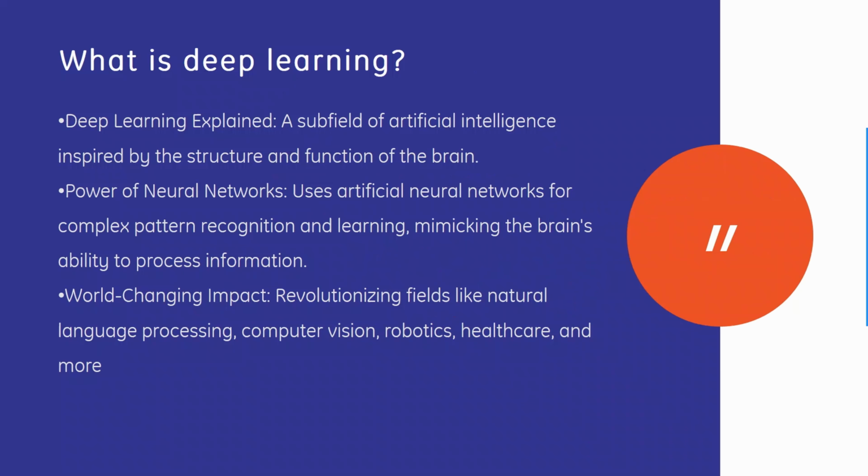So let's get started. Firstly, what is deep learning? Deep learning is a subfield of artificial intelligence, which we have discussed in the previous video. It is inspired by the structure and function of the brain. It uses artificial neural networks for complex pattern recognition and learning, mimicking the brain's ability to process information. It has revolutionized fields like natural language processing, computer vision, robotics, healthcare,